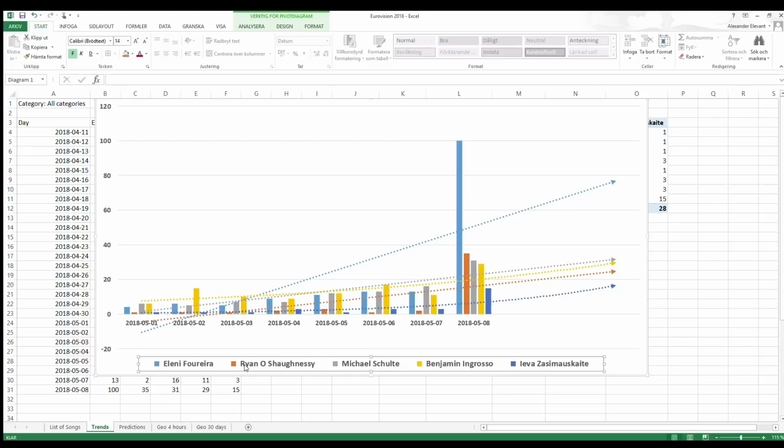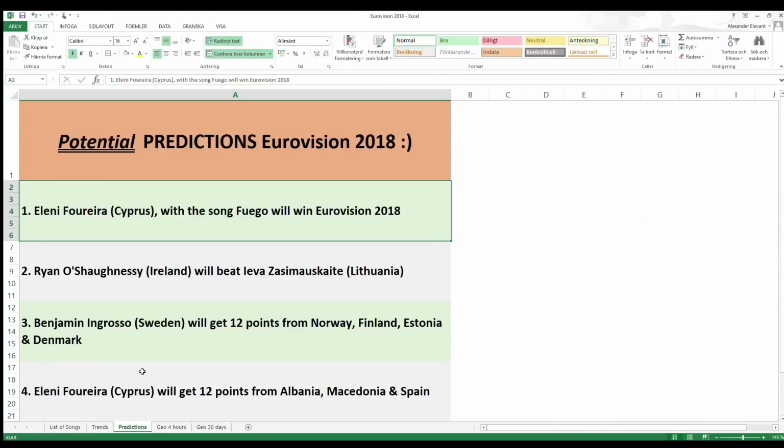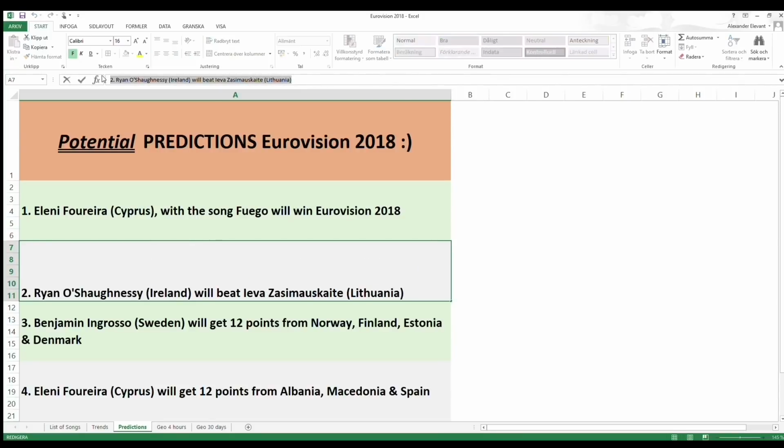If I look here at the Ireland singer Ryan, he's got a higher index on average than Lithuania, and the trend, both linear and exponential, seems to be quite strong in comparison with Lithuania. So I will use that information in order to make a prediction based on this trend.